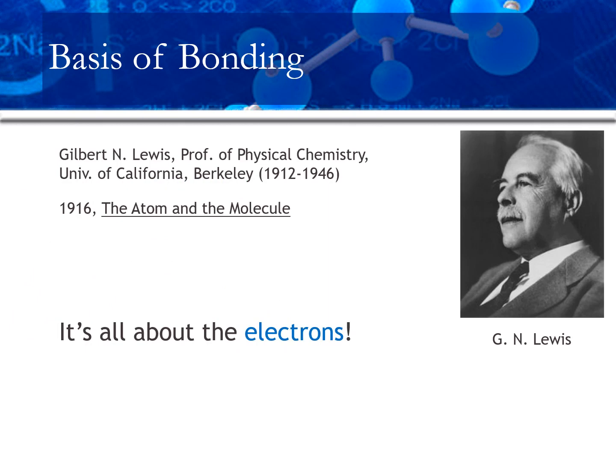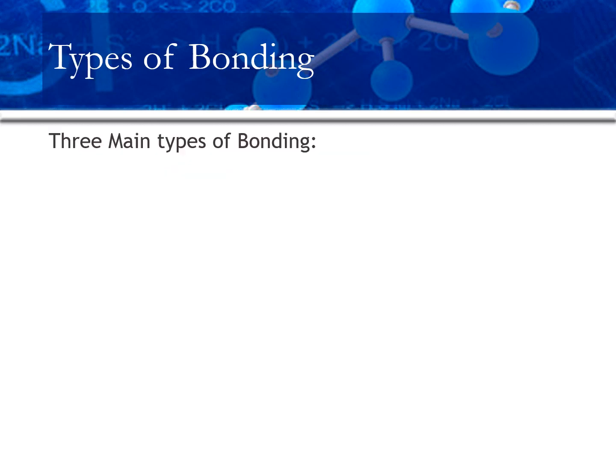If we focus on valence electrons in particular, we can work out some of the principles and guidelines to help us predict types of bonds. So let's look at the types of bonding that we see in chemistry and define them. There's really only three main types of bonding in chemistry, and we're going to focus mostly on the first two that I define here, but I want to tell you about the third one because it is an important type.